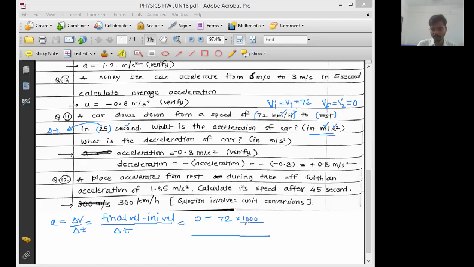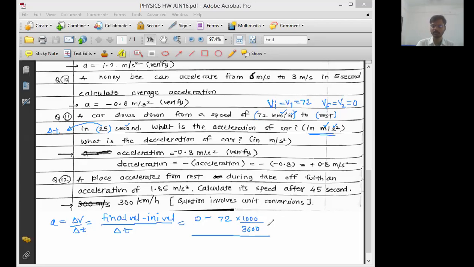Now divided by hour, which can be written as 3600 second. So the kilometer I replace by 1000 meter, and 1 hour by 3600 second. Meter per second is the unit appearing here, but while doing the calculation there is no need to put the units.